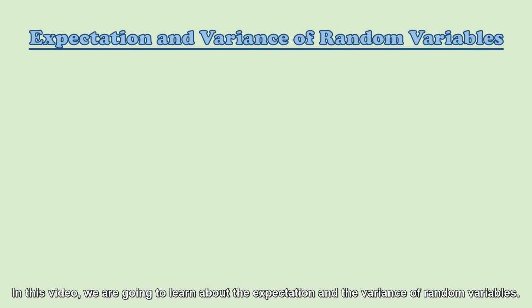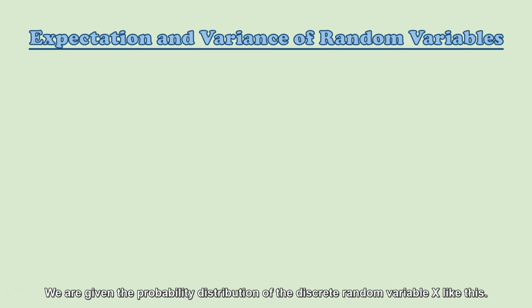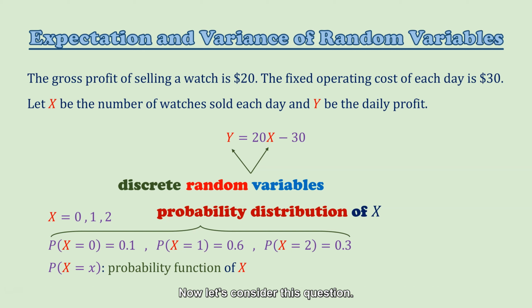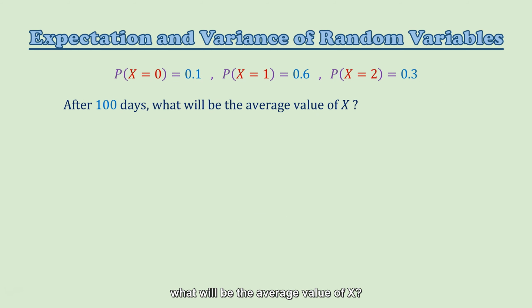In this video, we're going to learn about the expectation and the variance of random variables. Last time we learned about the basic concepts of random variables from this situation. We are given the probability distribution of the discrete random variable x like this. Now let's consider this question. After running this business for 100 days, what will be the average value of x?